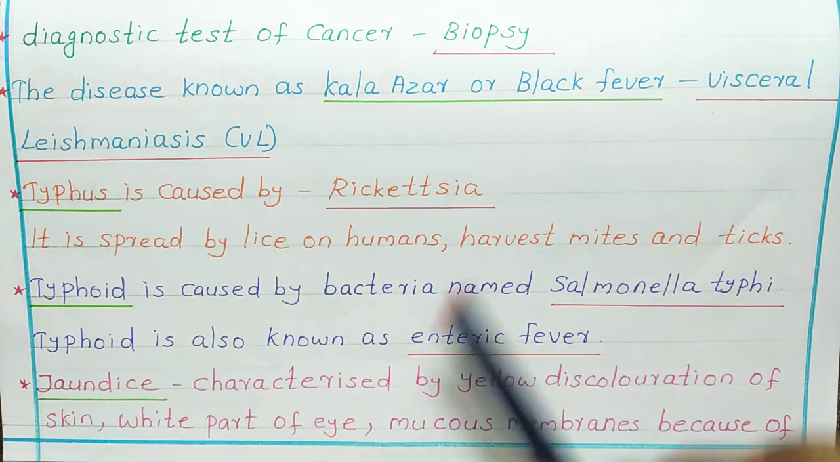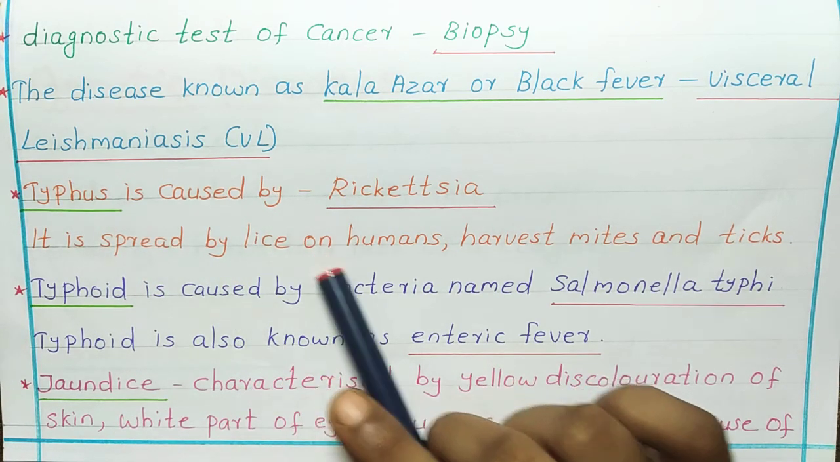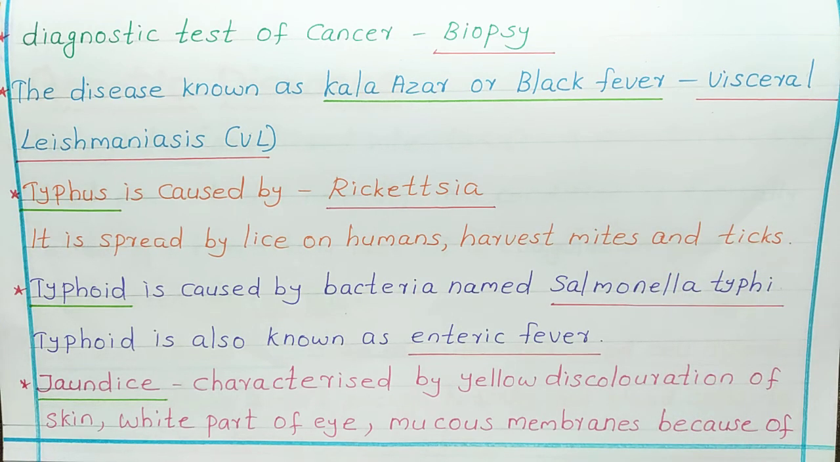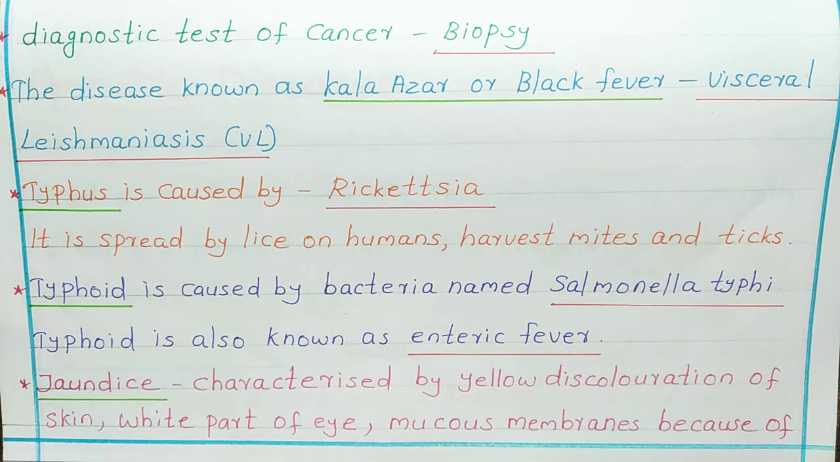Typhus is caused by rickettsia. The organism that caused typhus is rickettsia. And it is spread by lice on humans, harvest mites and ticks. All these are small organisms or small insects. So, this typhus is spread by lice on humans, harvest mites and ticks.